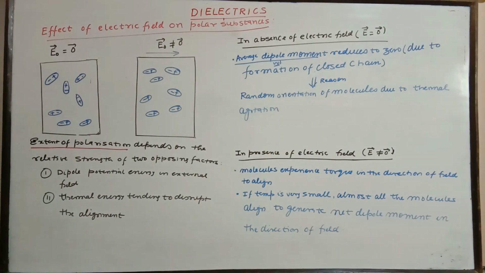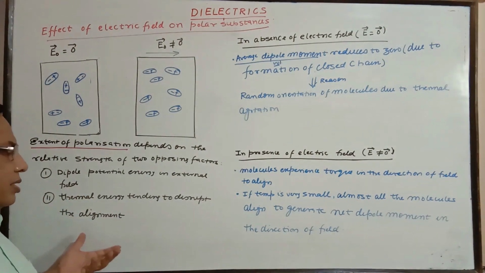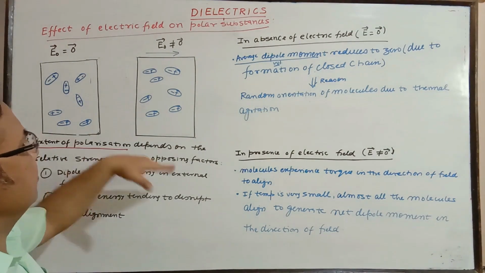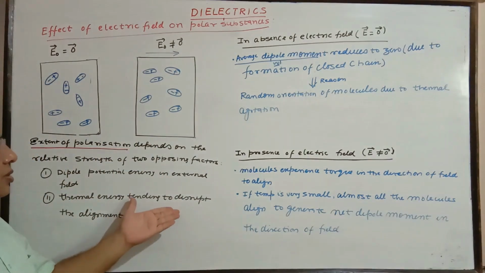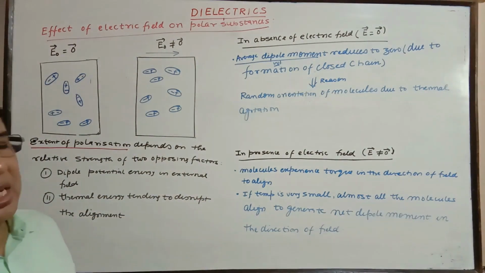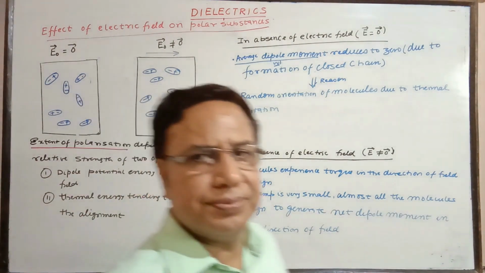And the third one is the induced dipole effect, the induced dipole moment effect as far as non-polar molecules are concerned. Here that may also be a factor, but these two are quite important. One has a tendency to align, the second to disrupt. So the electric field, which is going to align, and the temperature, which is going to dismantle the alignment, must both be considered.